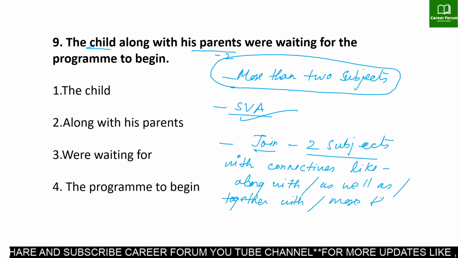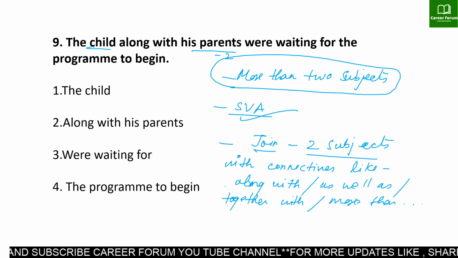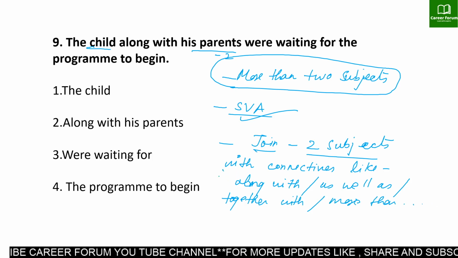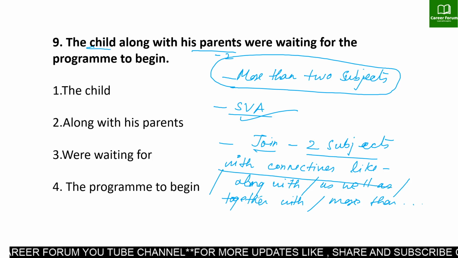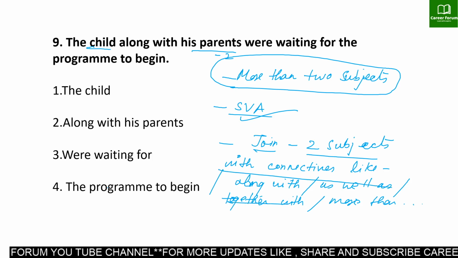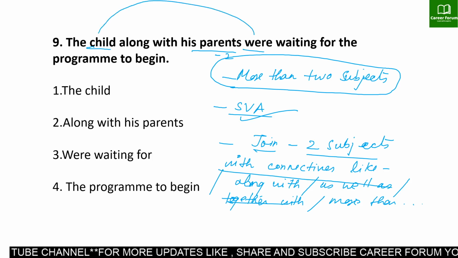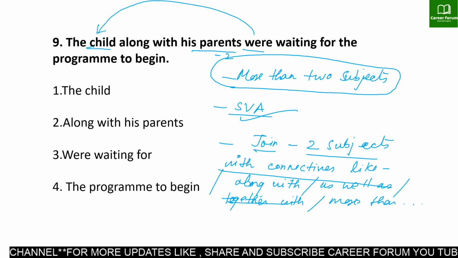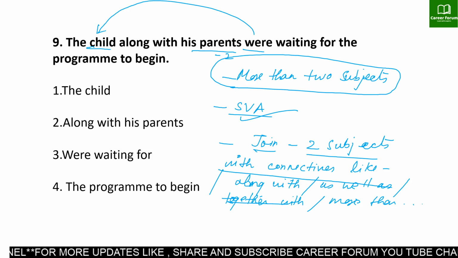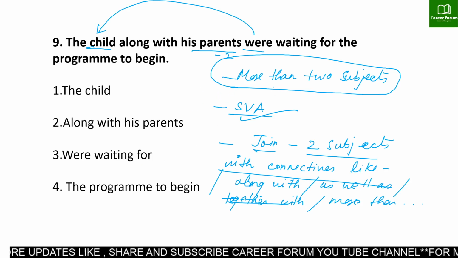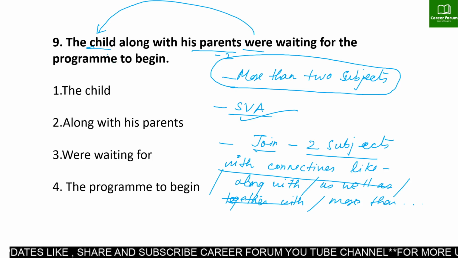There are a number of phrases. Whenever we join two subjects using these connectives, remember, the verb should always be respective to the first subject. We typically ignore the second subject. We don't consider the second subject, and the verb should be respective to the first subject.